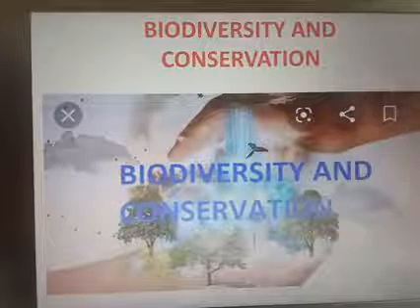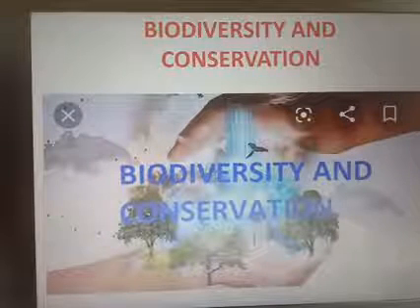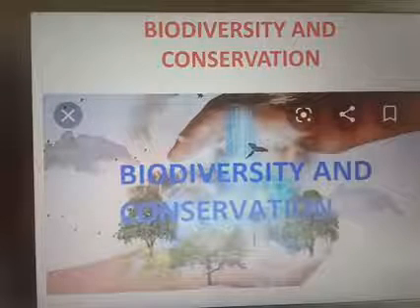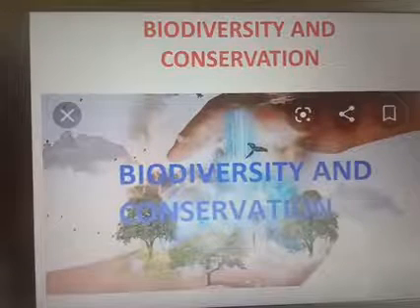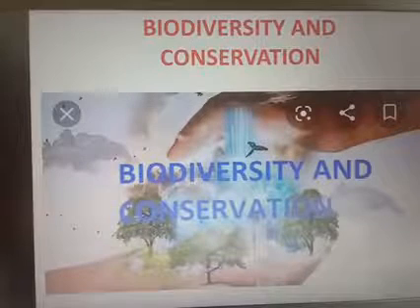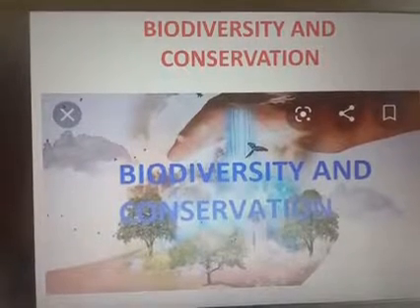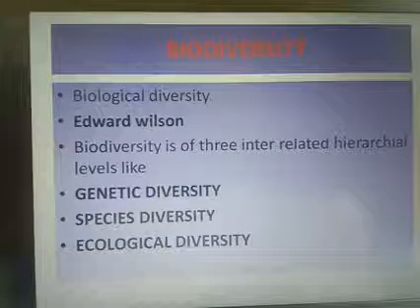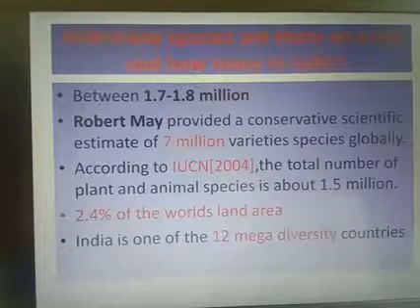We are discussing the chapter Biodiversity and its conservation. The occurrence of different types of genes, gene pools, species, habitats and ecosystems in a particular place and various parts of our earth is known as biodiversity. The term biodiversity was first given by Edward Wilson. According to biodiversity, there are three levels: genetic diversity, species diversity and ecological diversity.